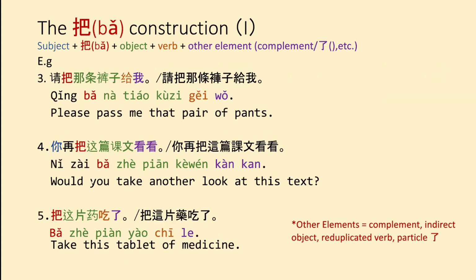For the third example, 请把那条裤子给我. The fourth example, 你再把这篇课文看看. And the fifth example, 把这些药吃了. You can note that other elements, the purple part of the ba structure, can be a complement, which is shown in the two examples in the previous slide, an indirect object, which is shown in example 3, 我, the reduplicated verb in example 4, 看看, or the particle 了 in example 5.